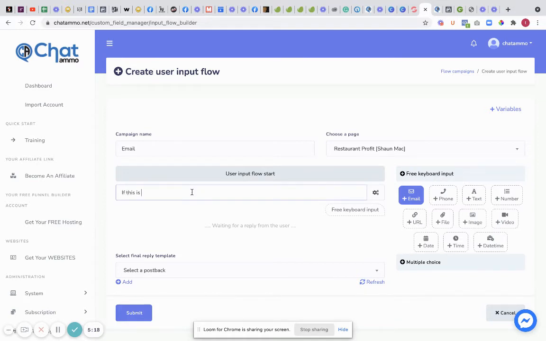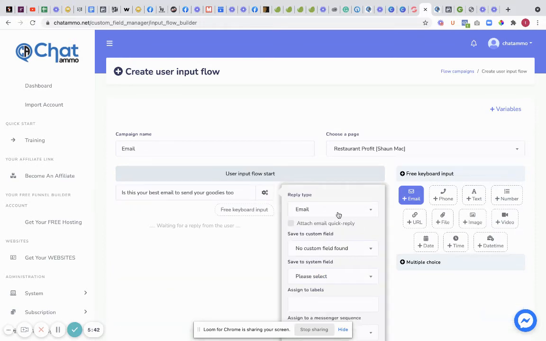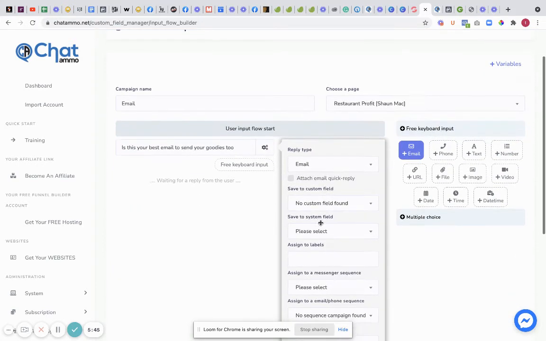If this is correct, is this your best email to send your goodies to? Right, so is this the best email you can send your goodies to? Now you might have noticed so far we haven't got a quick reply, but we can go into here and, what we can do, reply type, email, save to custom field, so we can attach an email quick reply to this. So now what it's going to do, we're going to ask them if this is the right email.